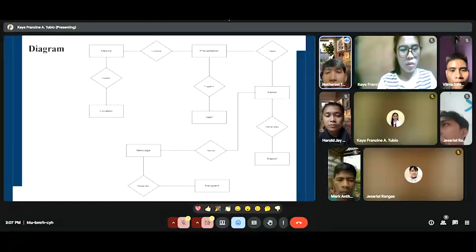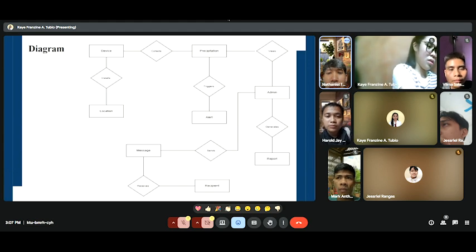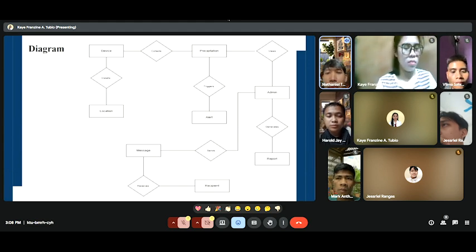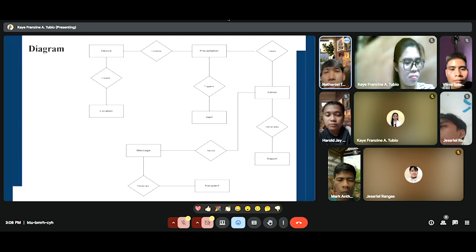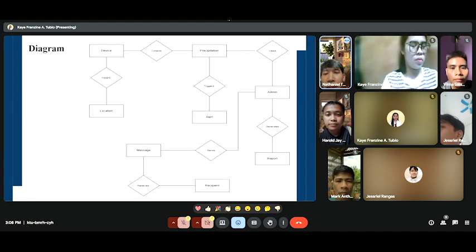And next is the precipitation and alerts. So whenever there's data collected from a device, alerts will be triggered by converting the tips into rainfall. And next is the views and the precipitation in admins.